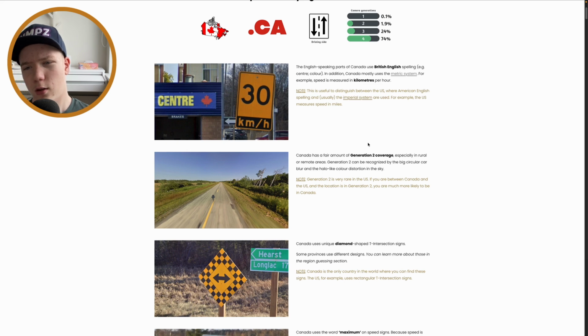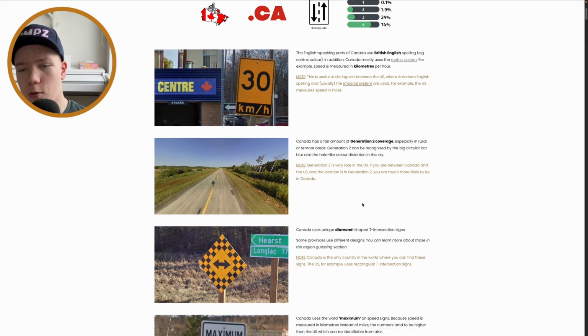And there's actually a written explanation of what Gen 2 coverage exactly is. You can take a look at all these guides and the region guessing stuff. If you want to learn region guessing yourself, you can just take a look at the Plunkett website. It's plunkett.net. I will probably leave a link in the description if you'd like to take a look.